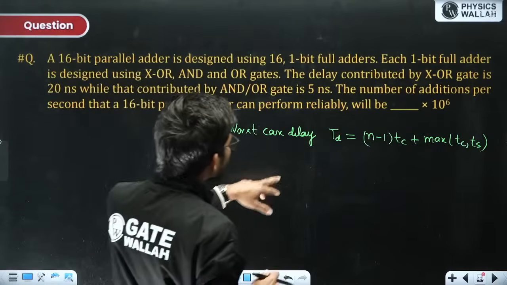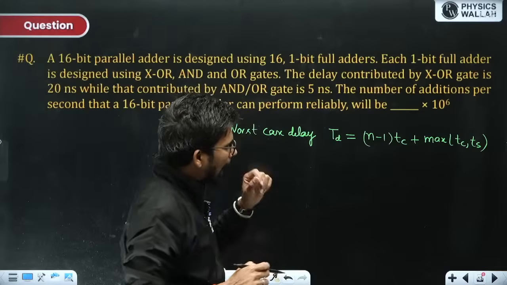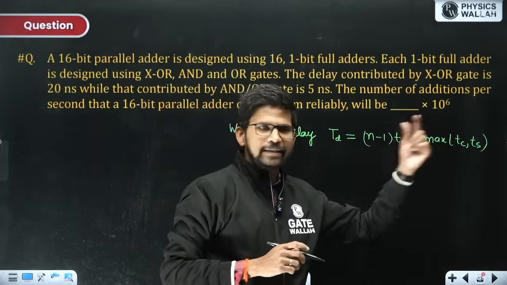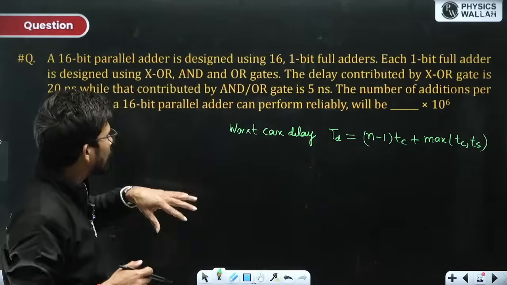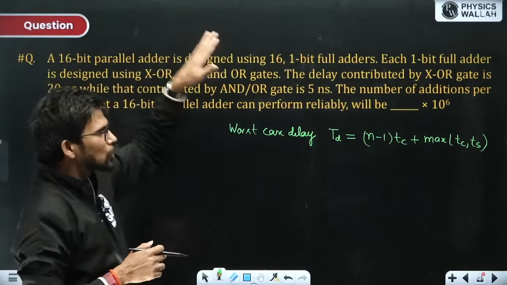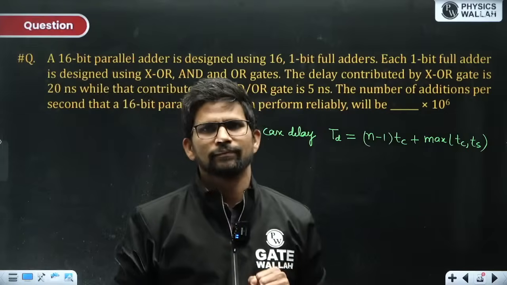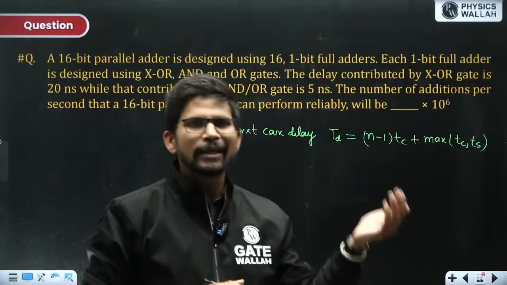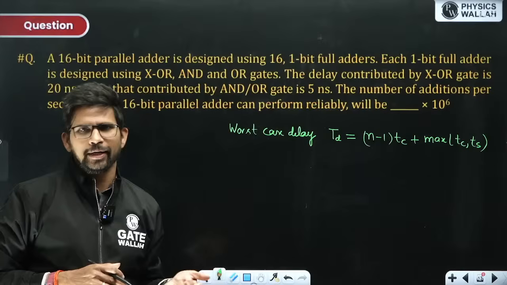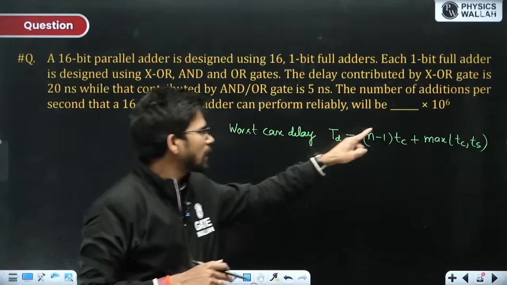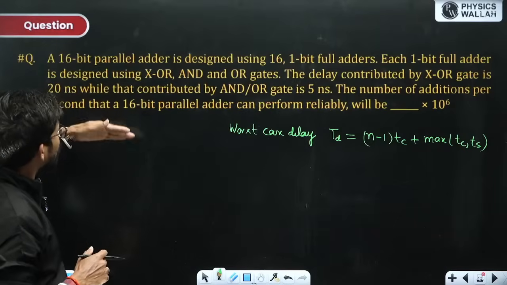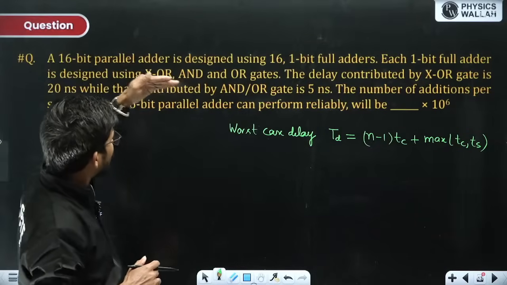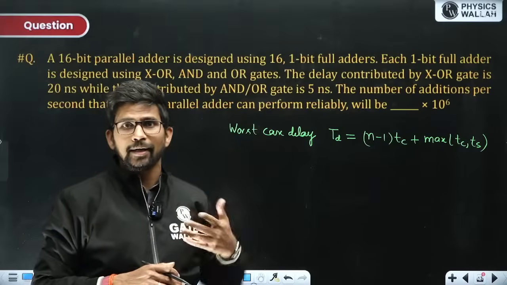So in order to calculate TD, I need to know this TC and TS. But here the full adder is designed using 2 XOR and 2 AND and 1 OR gate. So I need to design that circuit of the full adder, and then calculate this TC and TS from that circuit, because we know the delays of XOR gates and AND and OR gates.